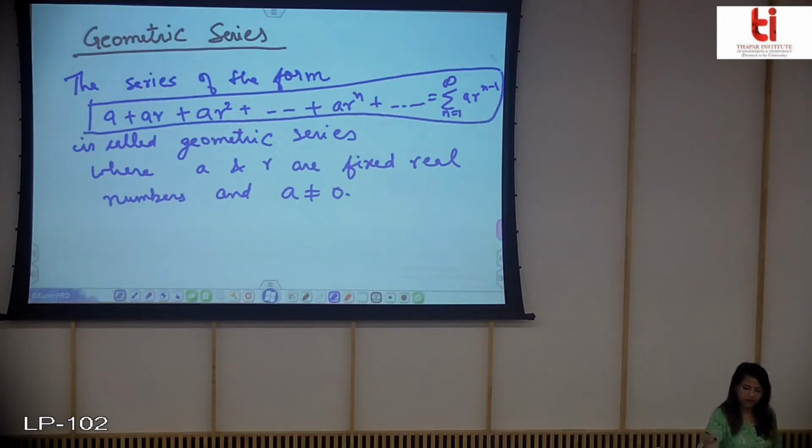Now we have an important result proving when we can find out the sum of this geometric series. It will depend upon the value of this r, the common ratio. So let us write down the result.